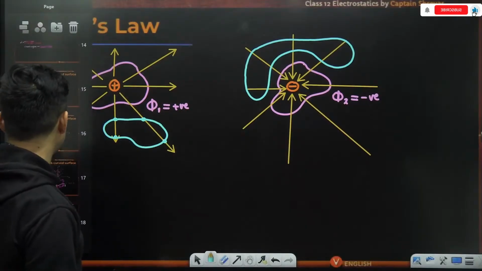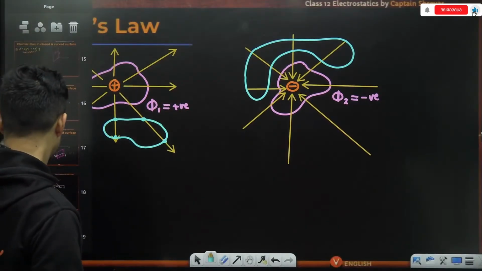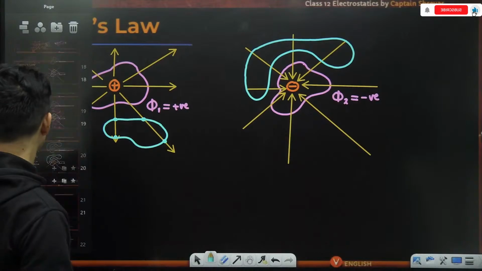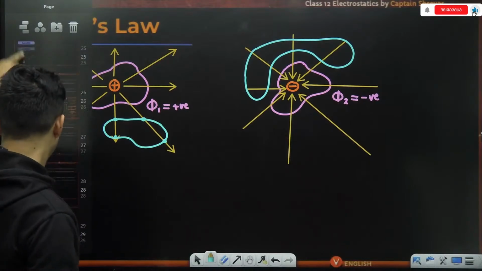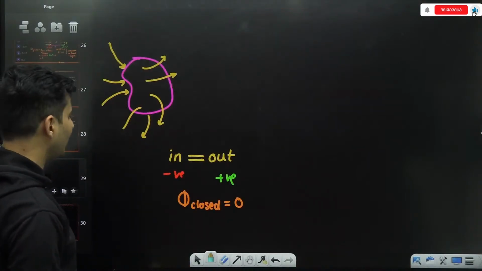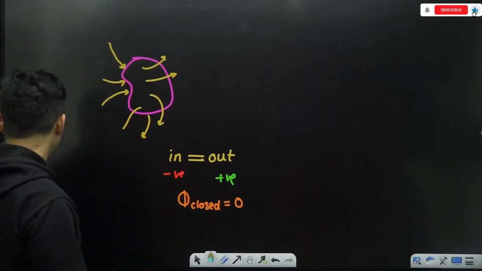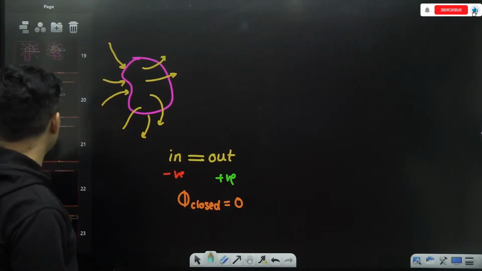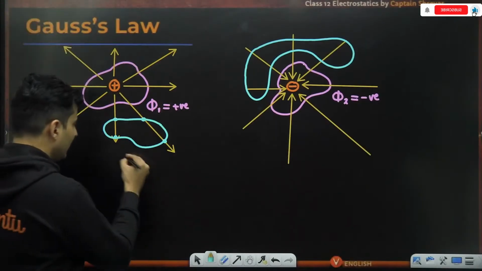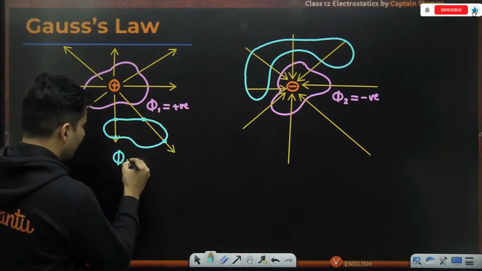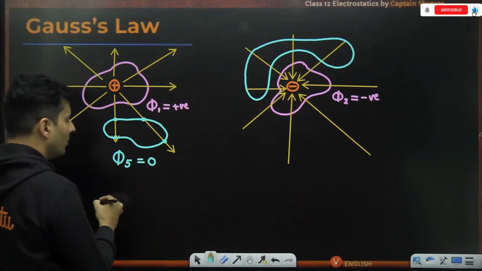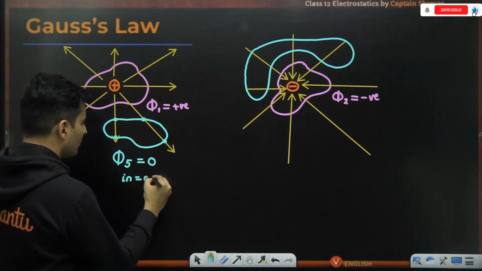We just did a question on it somewhere. I just told you, if going in and coming out are equal, the net flux is going to be 0. So the flux through this fifth surface is just going to be 0 because whatever is going in is also going out.